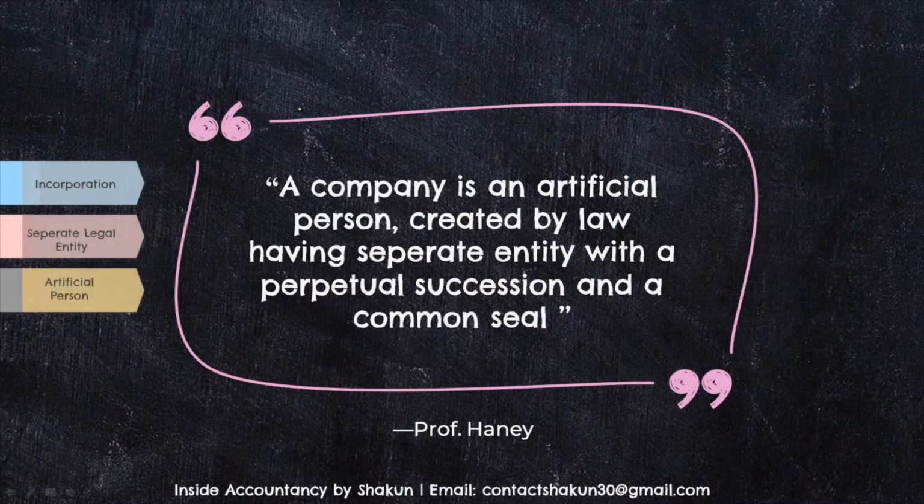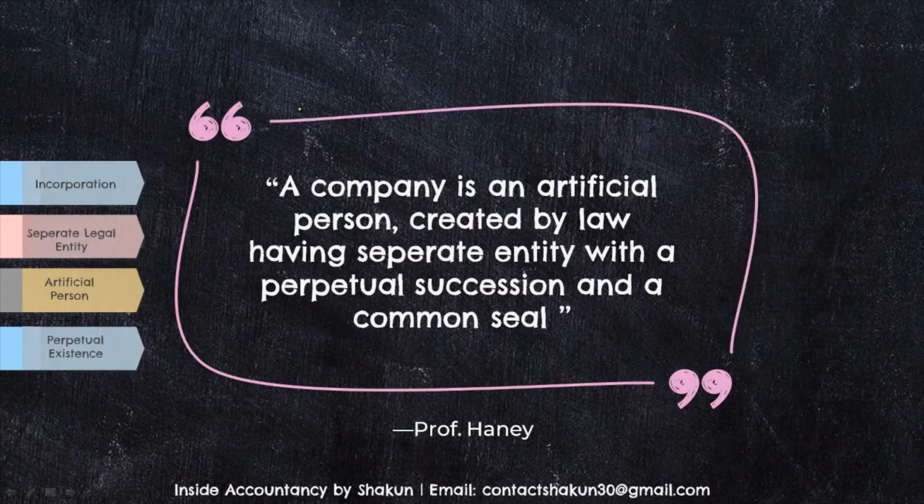Because it can own property, it can enter into contracts, it can conduct businesses, it can sue someone, or it can be sued by someone for its debts or for its actions. So that is why we say it is an artificial person. Although it does not have a physical existence, just like a human being can enter into contracts and own property, the same thing can be done by a company.